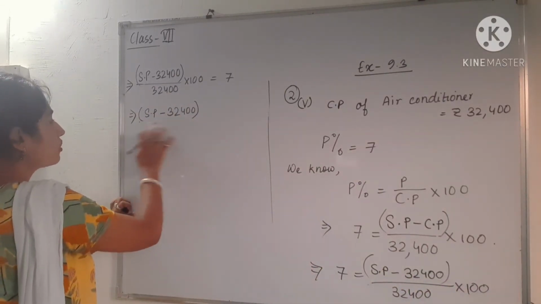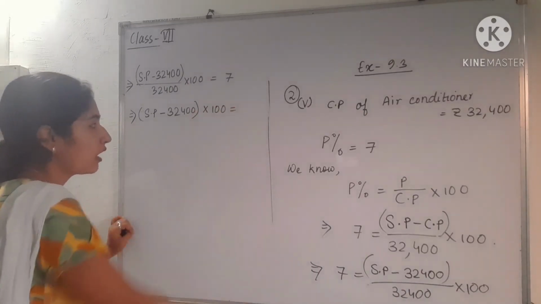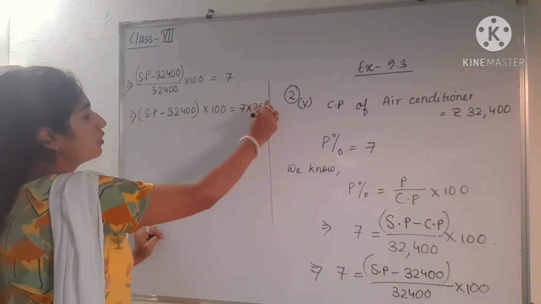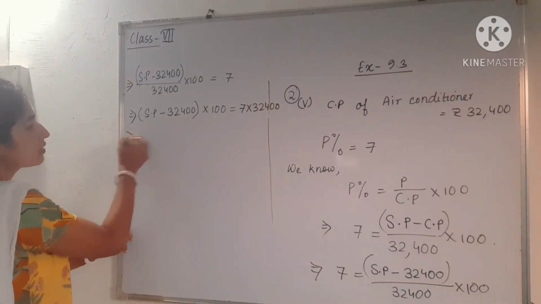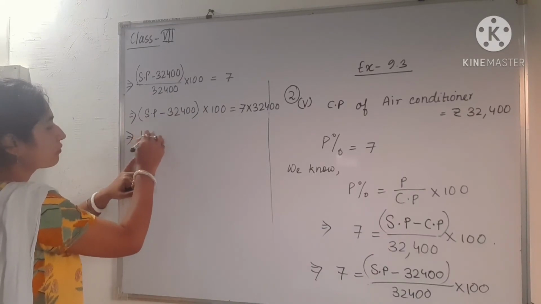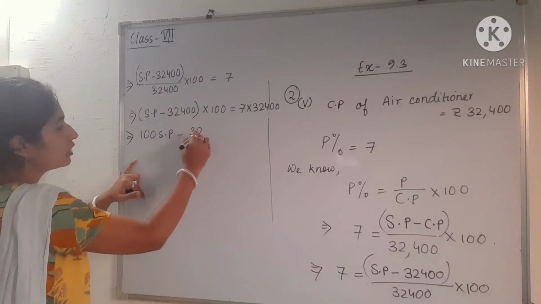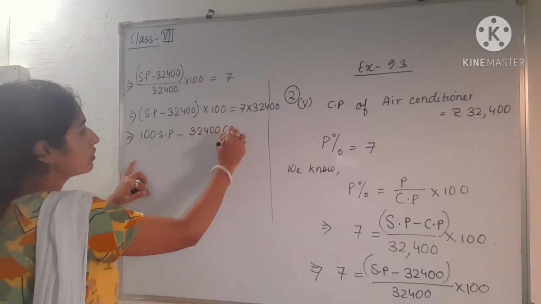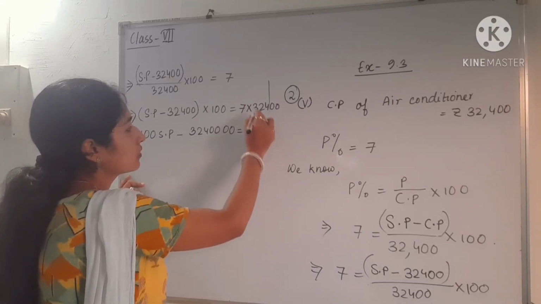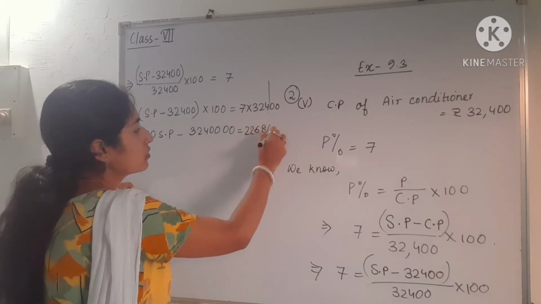Remember these things also, because all the things which we have learned in our earlier classes we have to apply here. So 7 into 32400. So next, here you can apply the distributive property. So 100 SP. Next, when you multiply with this number, you will get 32400 is equal to this, and this will be this much.